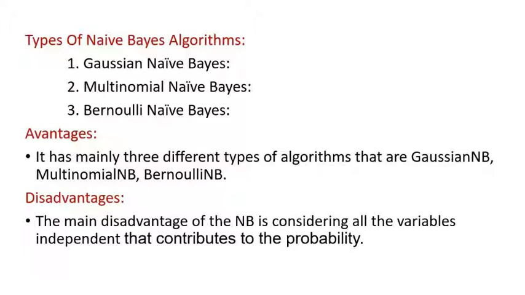Another limitation of naive Bayes is the assumption of independent predictors. And naive Bayes is also known as a bad estimator, so the probability outputs from predict_proba are not to be taken too seriously. These are the advantages and disadvantages.